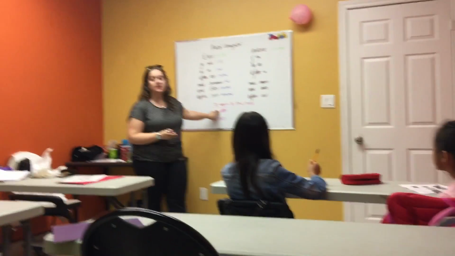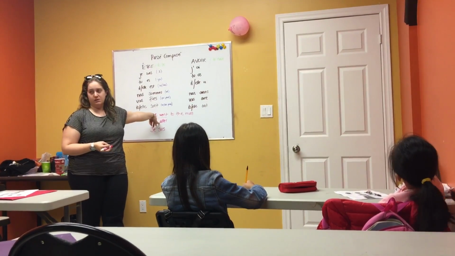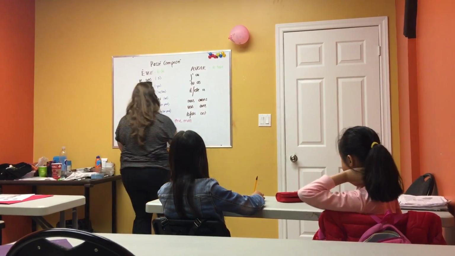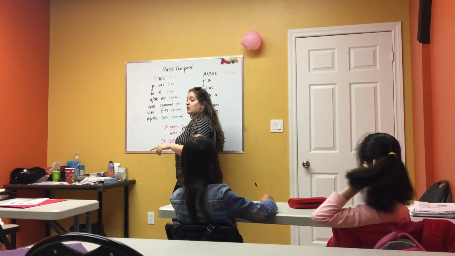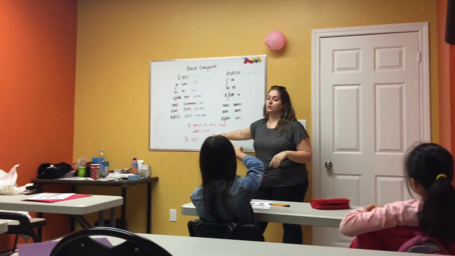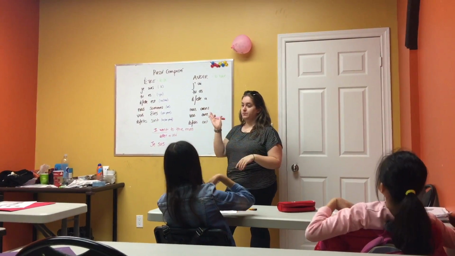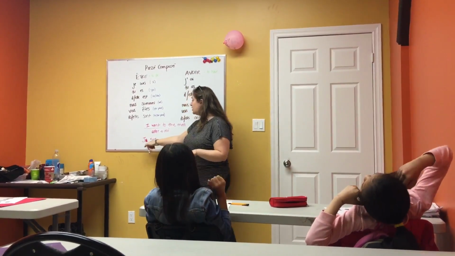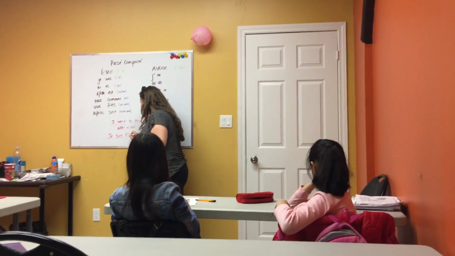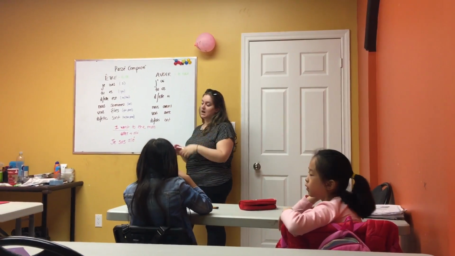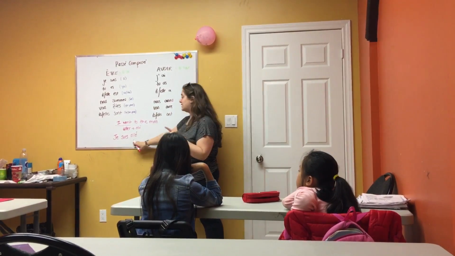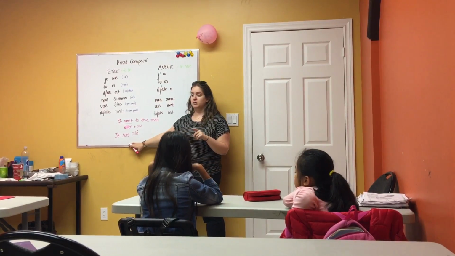Okay, so when we have ER verbs, which is the majority of French verbs, when we change it to the past, it becomes E with an accent. Accent aigu. So we get je suis allé. And if it's IR, it turns into an I. Okay? That's it. It's done. That's your passé composé.